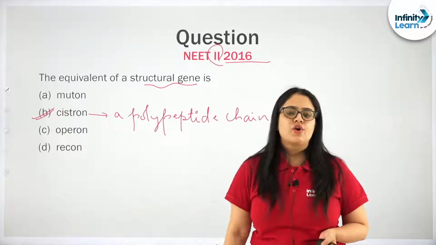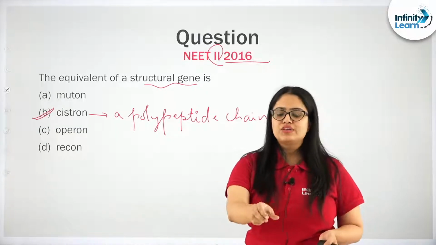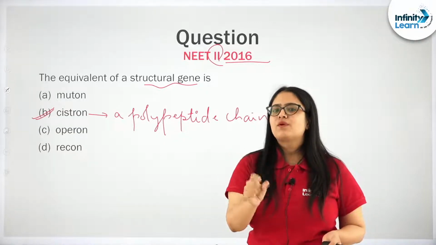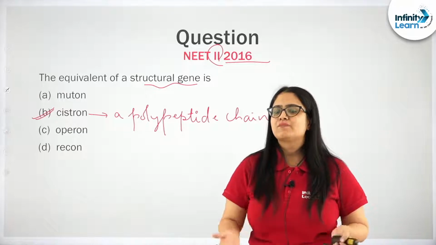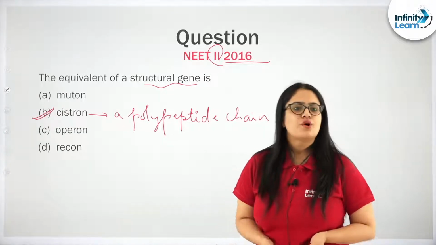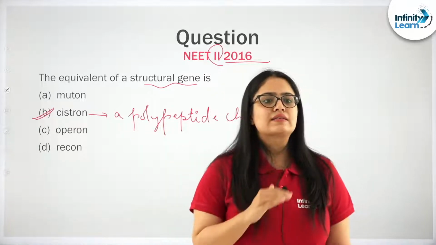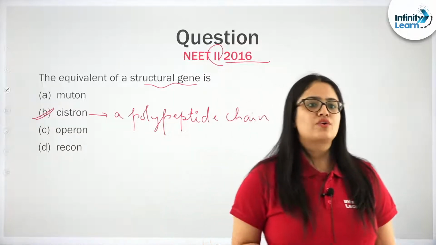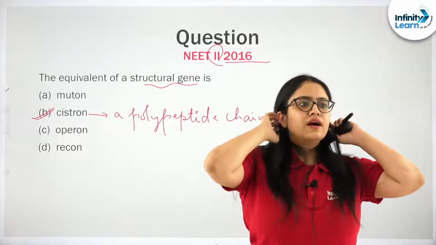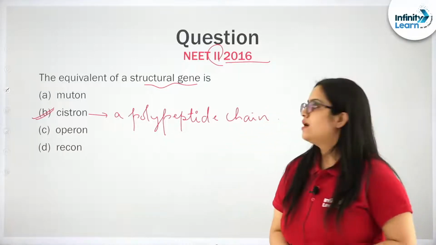Next is, what is a recon? A recon is the smallest unit, or a very small segment of a chromosome, that can participate in the recombination process. I hope, students, that all the points are crystal clear to all of you, and that you know why the other options are wrong. I hope it is clear.